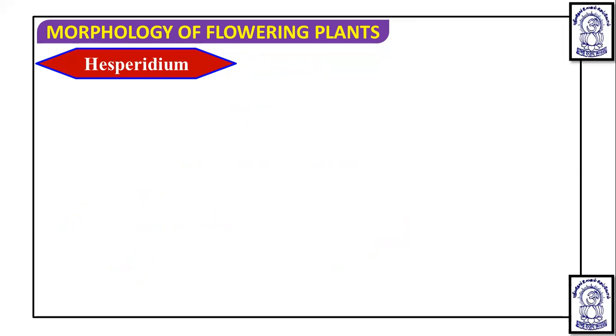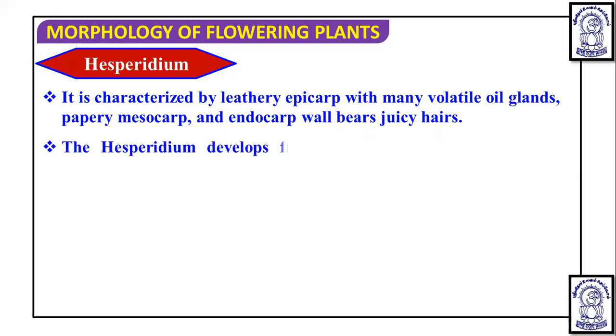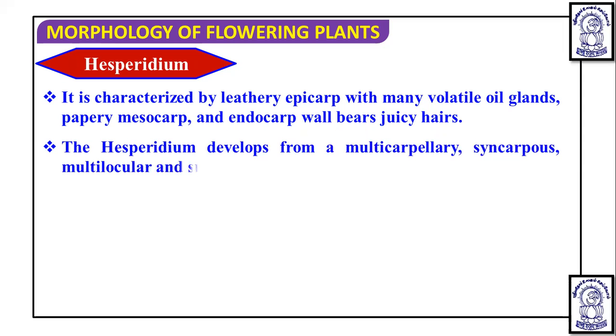Now, after pepo, the next fruit which we are going to discuss is the hesperidium. It is a superior berry, and it is characterized by a leathery epicarp with many volatile oil glands, a spongy mesocarp, and an endocarp wall bearing juicy hairs. So if we see it in detail, the hesperidium developed from the multicarpillary syncarpous multilocular superior ovary. It is a superior berry, and the citrus fruits are included in this.